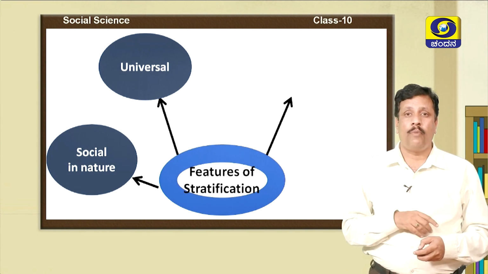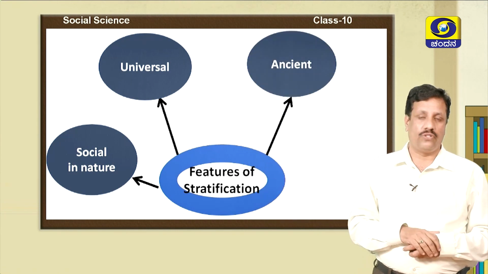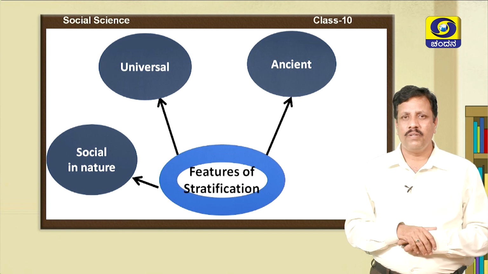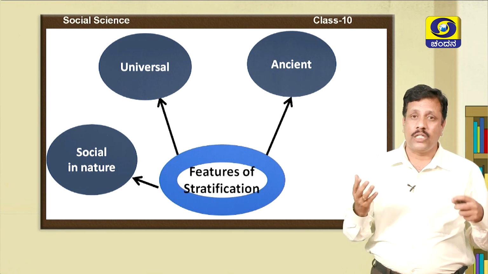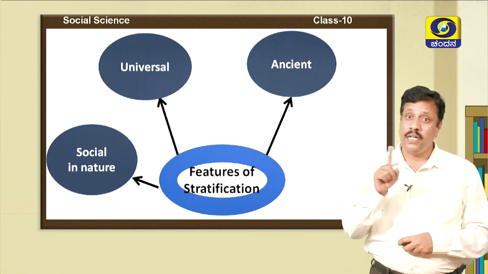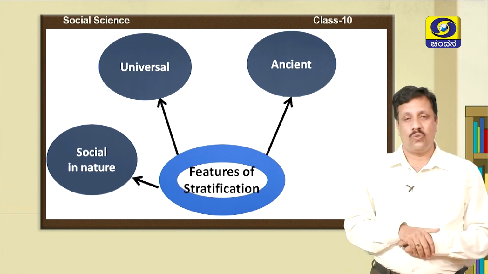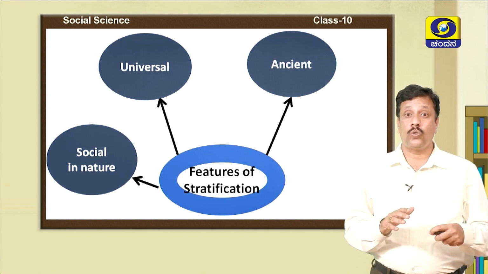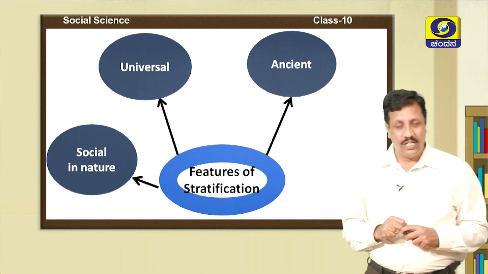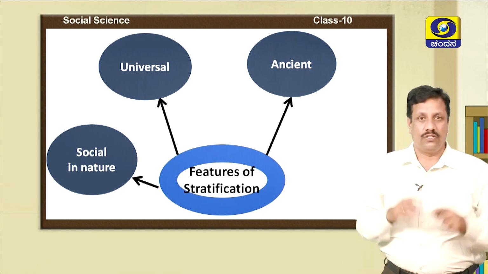And the third important feature of social stratification is that it is ancient. Ancient means it is present in society since the olden days. It was present in nomadic society also, where people used to move from place to place in search of food, right? So, it is ancient.